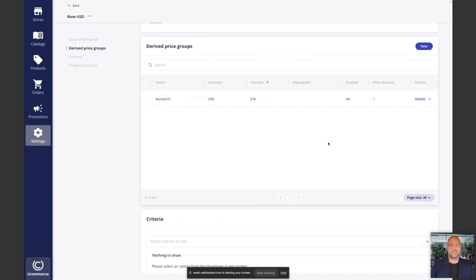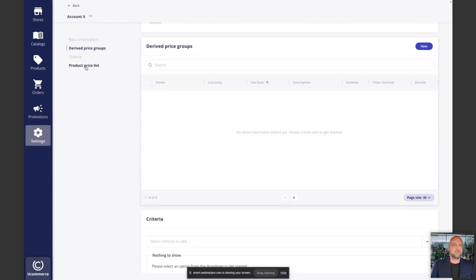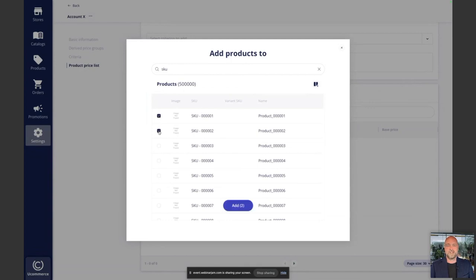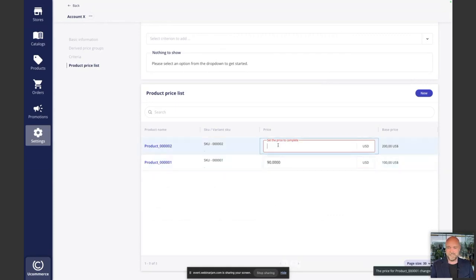So to override that price in some instances or all, I can navigate to my derived price group, navigate to the price list, and I can start to add those products in. So I'll just find my 3 SKUs from before, 1, 2, and 3. In this case, I'm only interested in overriding 2 because that's the only couple of SKUs that I added that I have negotiated prices on, like that. And you can see here the base price, right? So what is the original price? And I can go ahead and say, well, maybe I will provide a 10% discount here. So I can go ahead and add that.